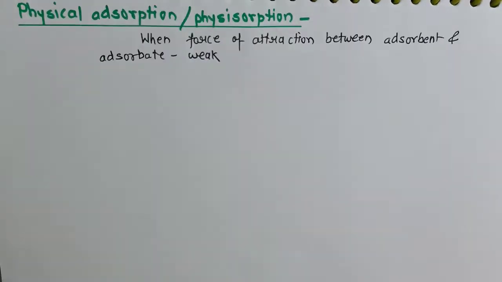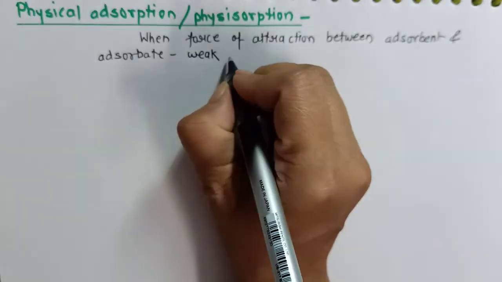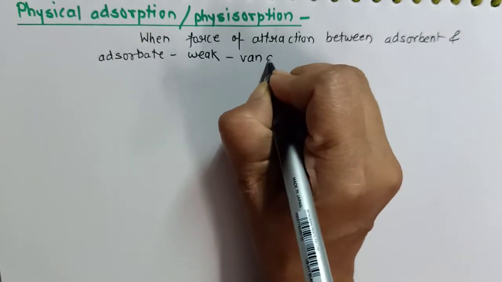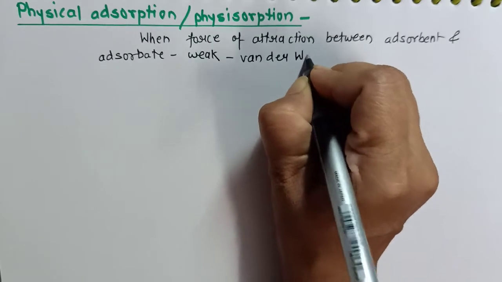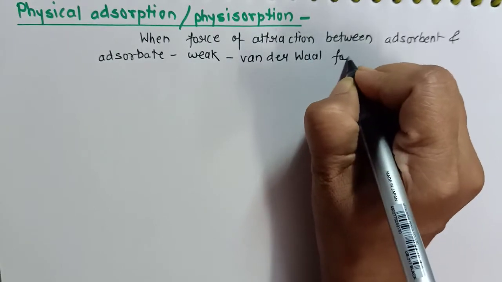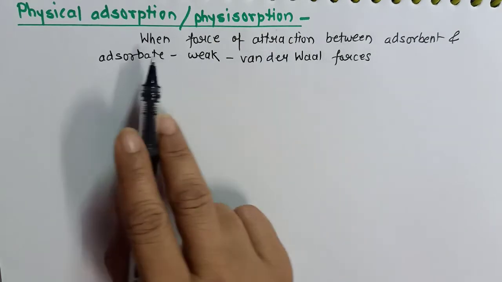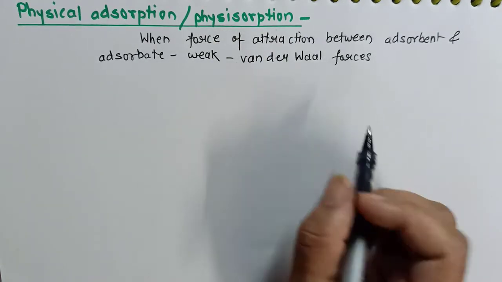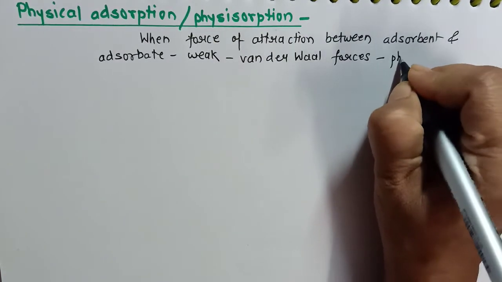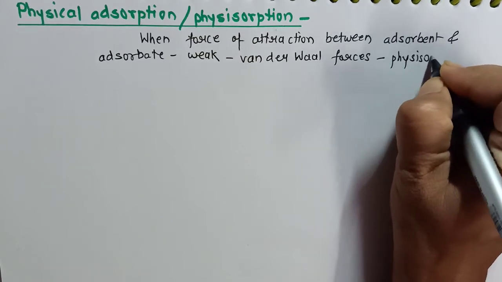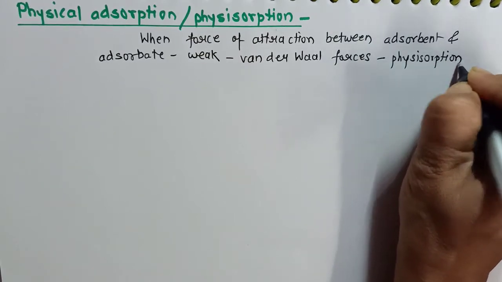And in 11th class basics we have studied the types of weak forces. These are van der Waals forces. So when the force of attraction between the adsorbent and adsorbate is weak van der Waals forces, that time we say the type of adsorption is Physisorption.